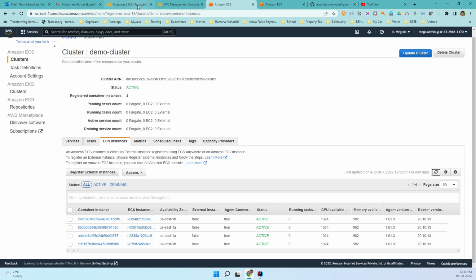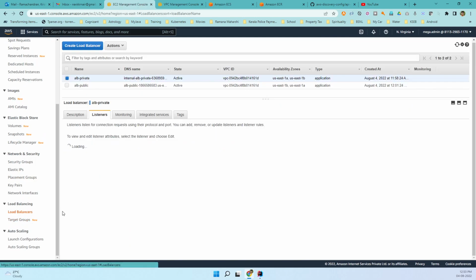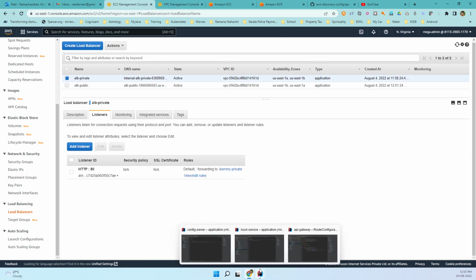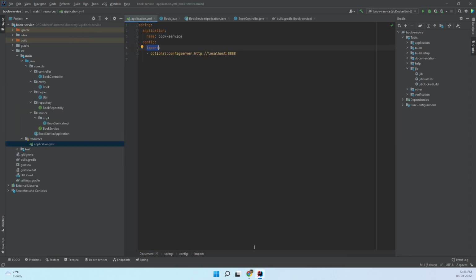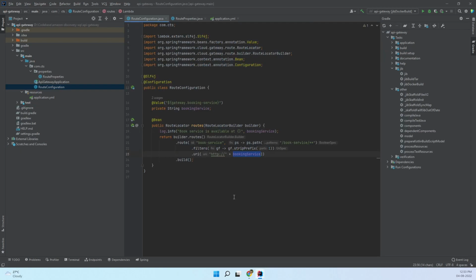If you remember, we created the load balancers. So this load balancer will look for instances in the private subnets. Because we don't want the config server to be exposed to the outside world, and the booking service doesn't need to be exposed to the outside world either. We only want the API gateway to be exposed to the outside world.